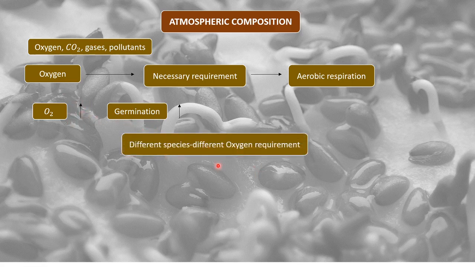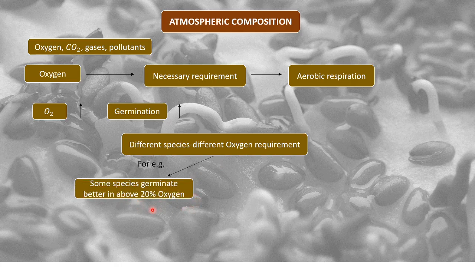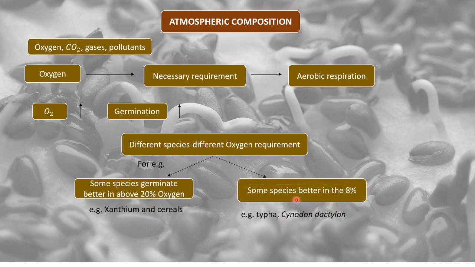But different species have different oxygen requirements. For example, some species germinate better in about 20% oxygen, for example Xanthium and cereals. Whereas some species grow better in 80% oxygen also, such as Typha and Cynodon dactylon. Now you know what Typha is, right?